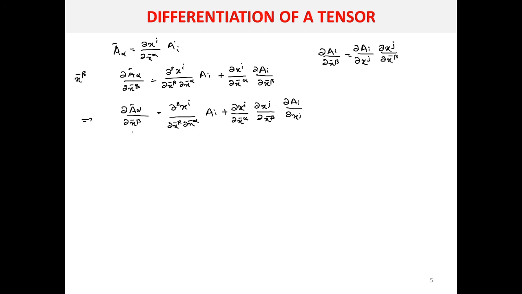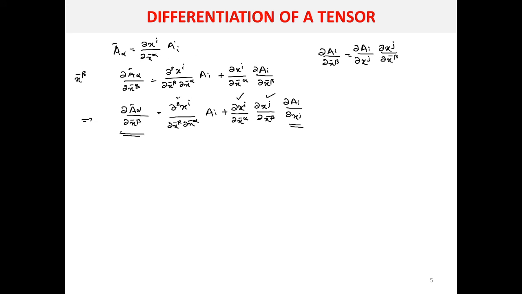Now you can check this particular equation. When you take the differentiation of a tensor, whether the resulting quantity is a tensor or not, check the terms in this equation. Here the term is ∂Ā_α/∂x̄^β, and here the value is ∂A_i/∂x^j. This first component, ∂x^i/∂x̄^α, is actually a component of a covariant tensor, and the second one is also a component of a covariant tensor.